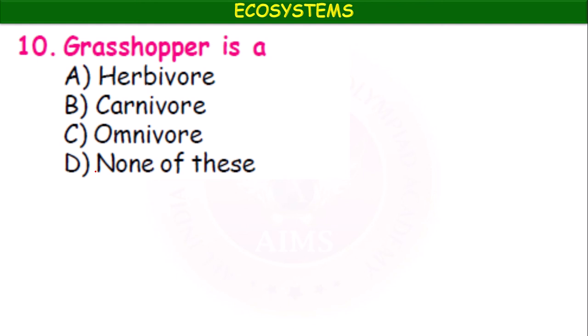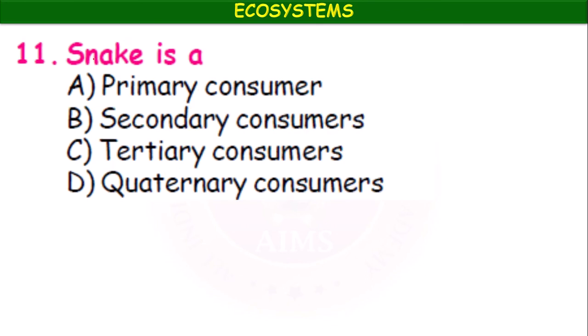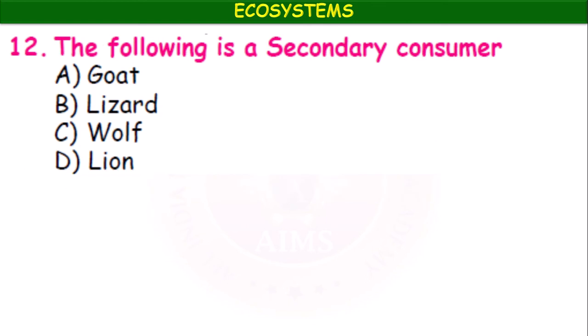Grasshopper is a herbivore, carnivore, omnivore, none of these? It is a herbivore, grasshopper, primary consumer. Snake is a primary consumer, secondary consumer, tertiary consumer, quaternary consumer? Snake is a tertiary consumer. Okay, second order consumer.